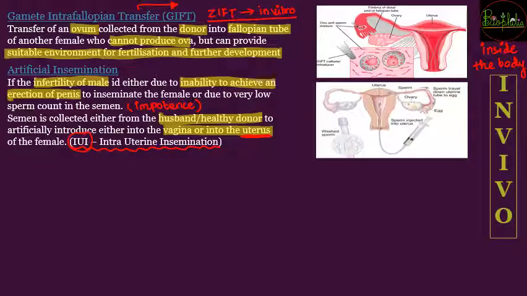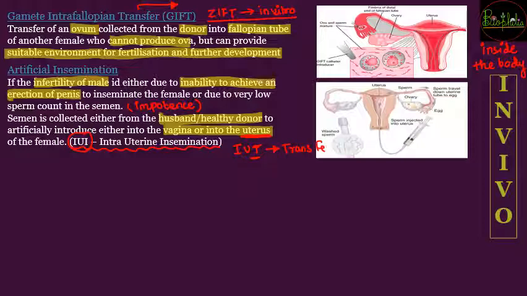So here again you have to remember, जैसे confusion होता है between GIFT and ZIFT as we saw with the previous point. यानी gamete intrafallopian transfer है या it is gamete intrafallopian transfer. So in that case there is confusion even in the intrauterine transfer, that is IUT, that is the case wherein the embryo with more than 8 blastomeres stage is transferred into the uterus. So this T stands for transfer.